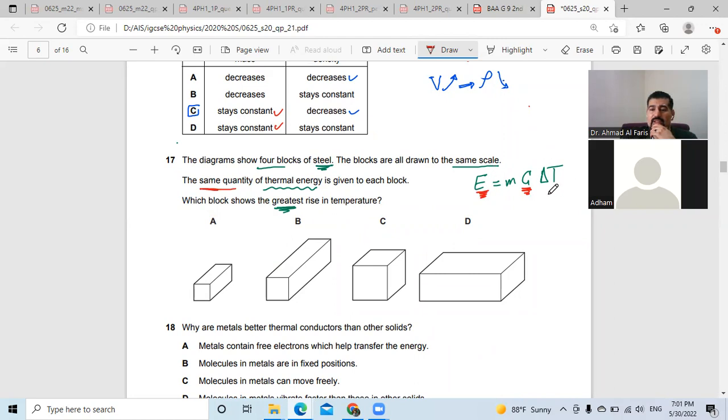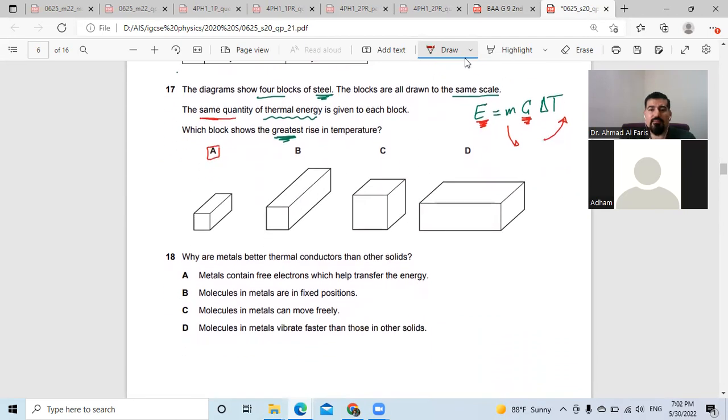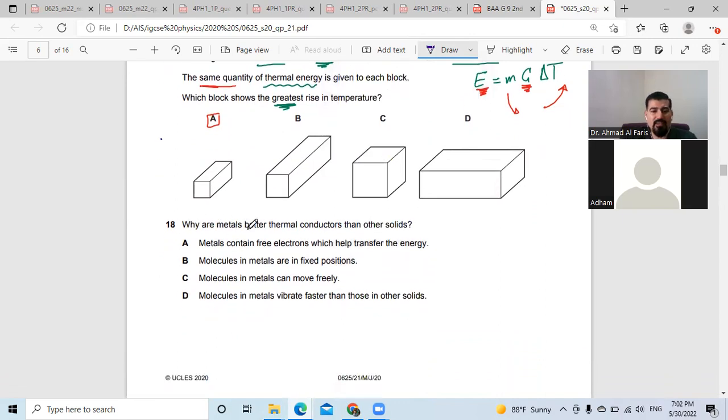So to make the change in temperature the highest value, the greatest rise in temperature, we need the mass to be the smallest value. And to get the smallest mass, we have to get the smallest volume. So the answer is A, the smallest piece of steel has the smallest mass. That means the rise of its temperature will be the greatest. So the answer for 17 is A. Clear? Okay.